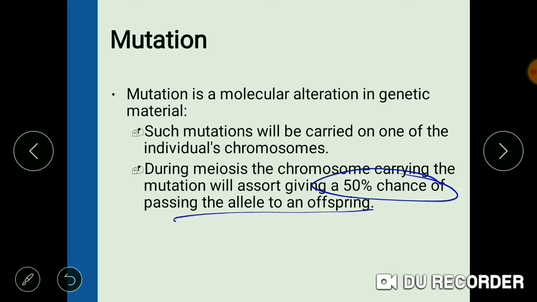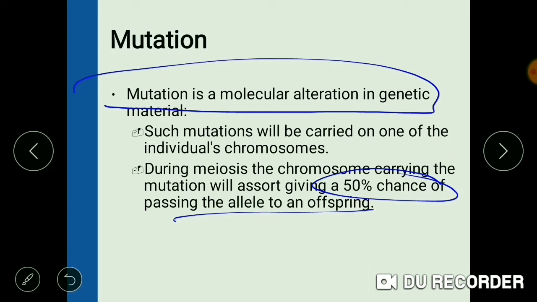So any sudden genetic change brought about in the chromosome of an individual is known as mutation. These changes can be brought about by X-ray exposure, by UV ray exposure, and it has the tendency to pass on from one generation to another generation.